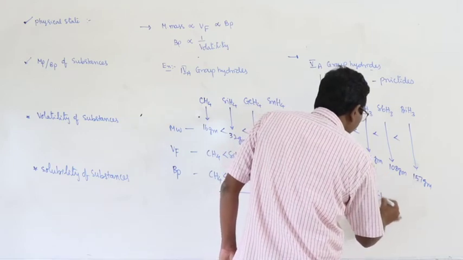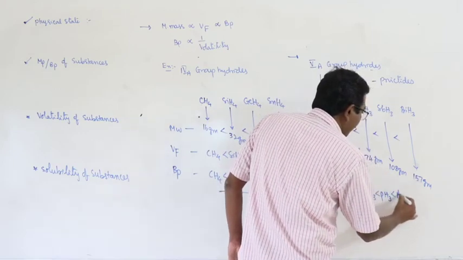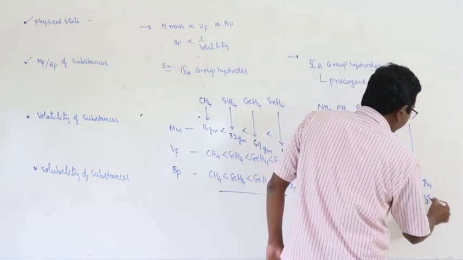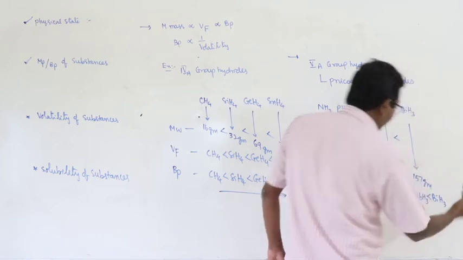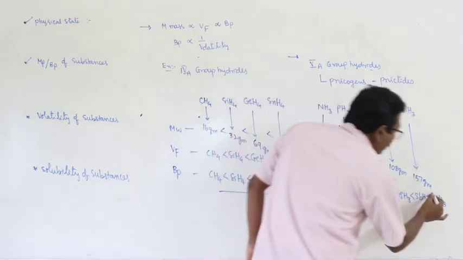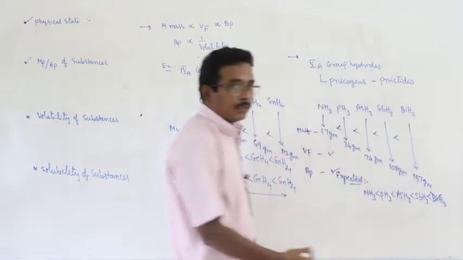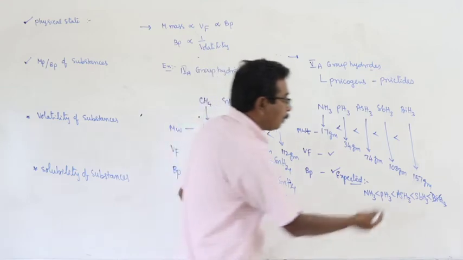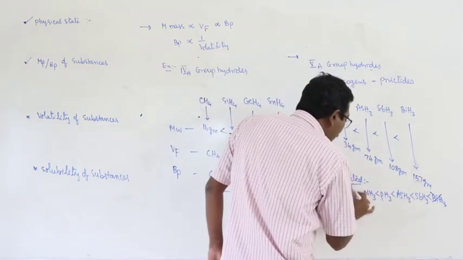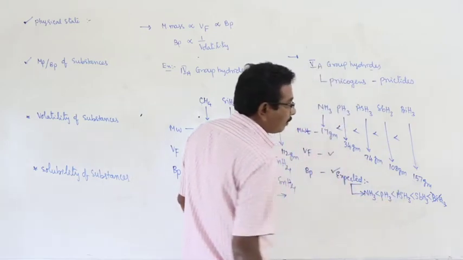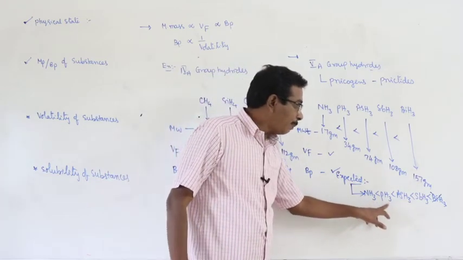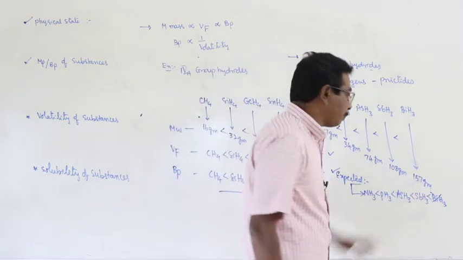NH3, PH3, AsH3, SbH3 and BiH3. This is the expected order. Forget about bismuth hydride, that is a solid. Up to SbH3, they are liquids. And this is the expected order among the hydrides of the fifth group elements: NH3 less than PH3 less than AsH3 less than SbH3.